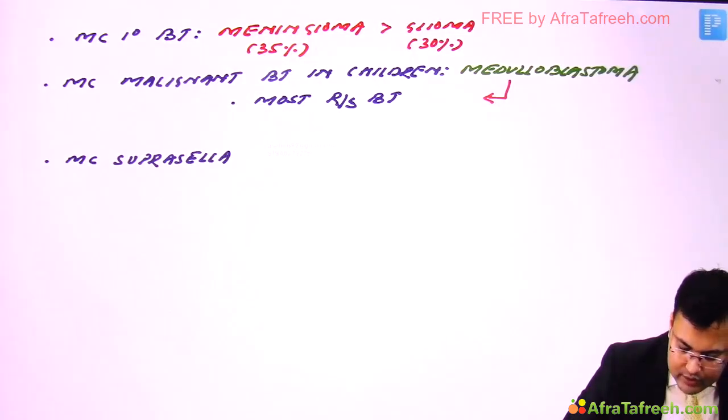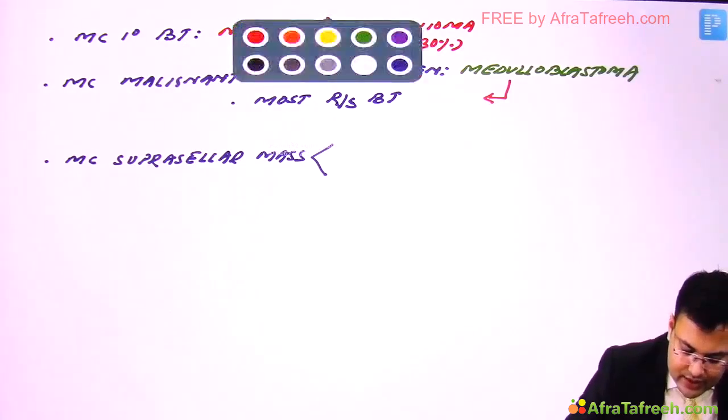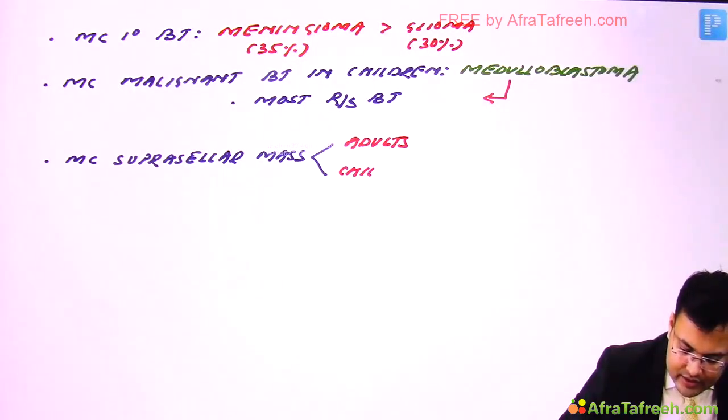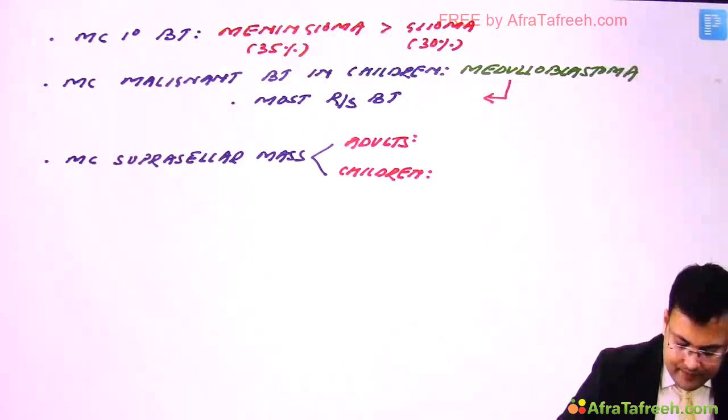First, in adults and in children. Clear? So in adults it is pituitary adenoma.